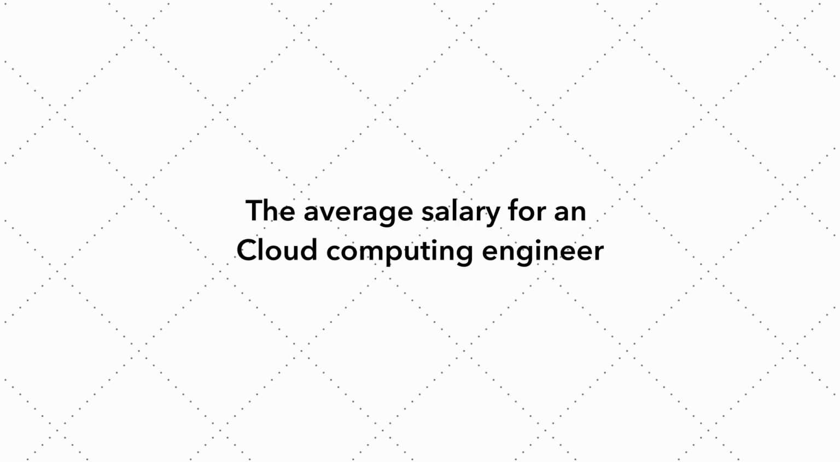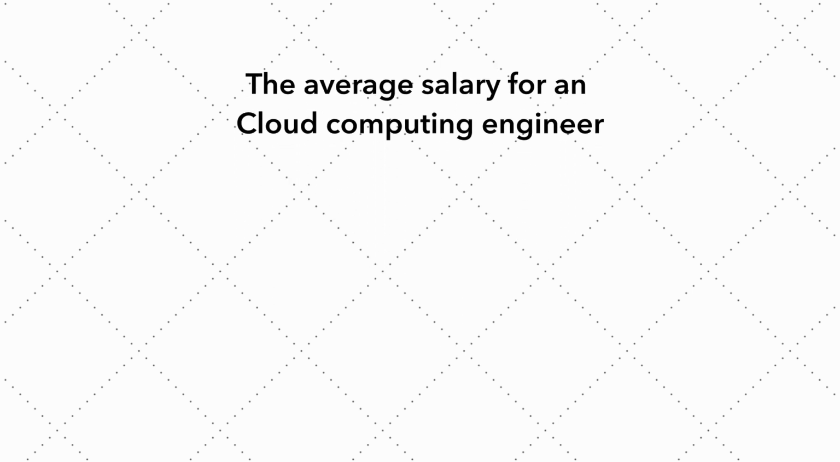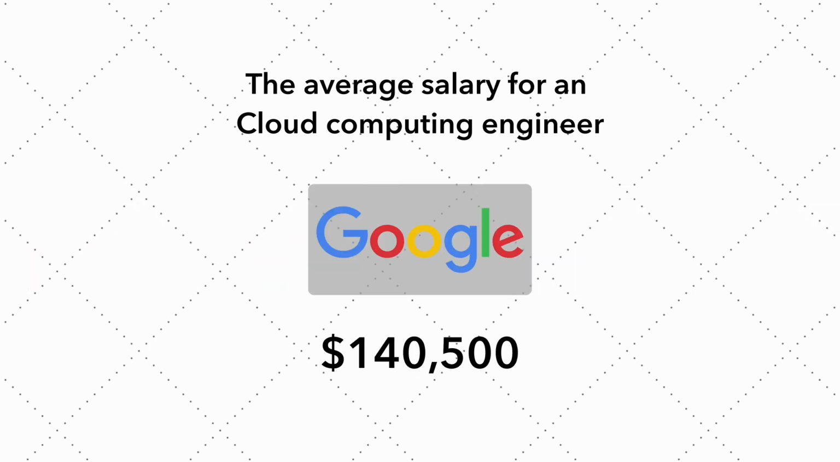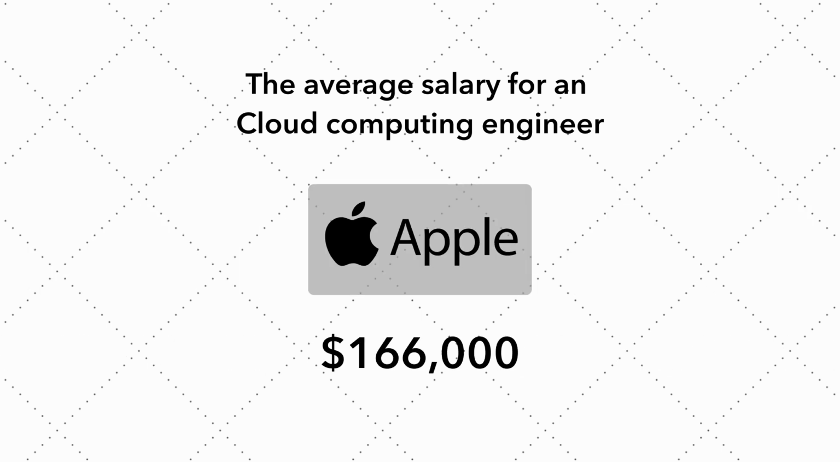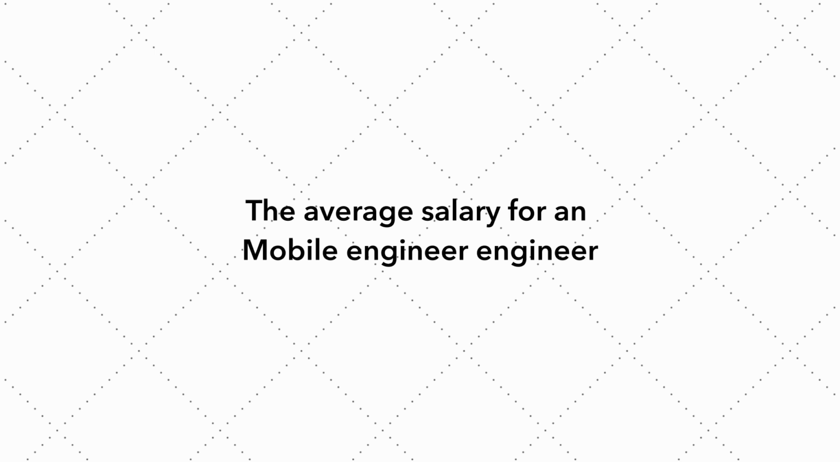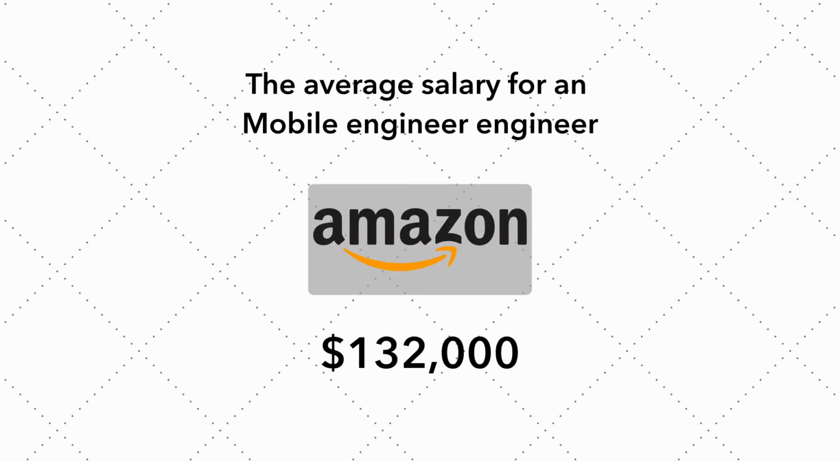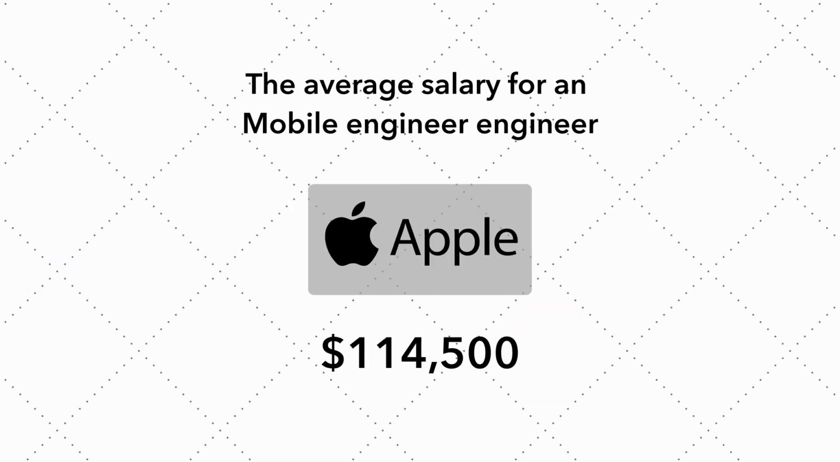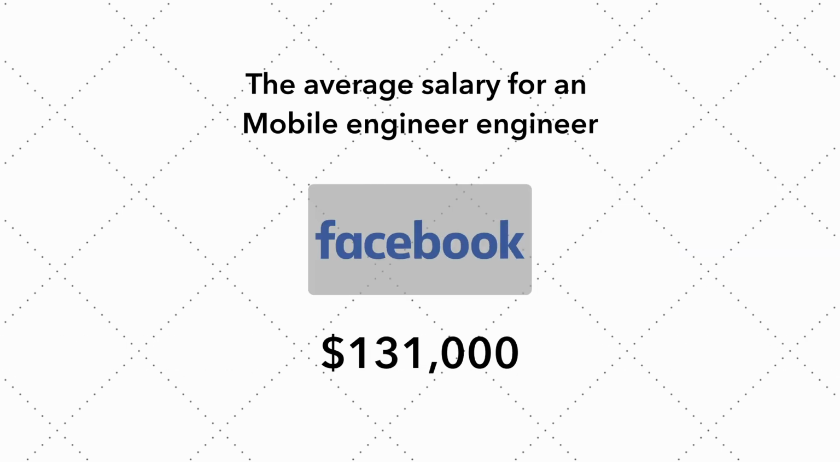The average salary of a cloud computing engineer at Amazon is $1,05,000. At Google, it is $1,40,500. At Apple, it is $1,66,000. The average salary of a mobile engineer at Amazon is $1,32,000. At Google, it is $1,70,000. At Apple, it is $1,14,500. And at Facebook, it is $1,31,000.